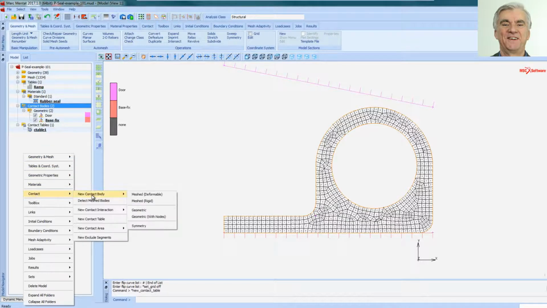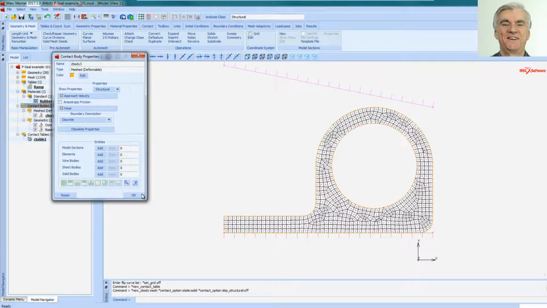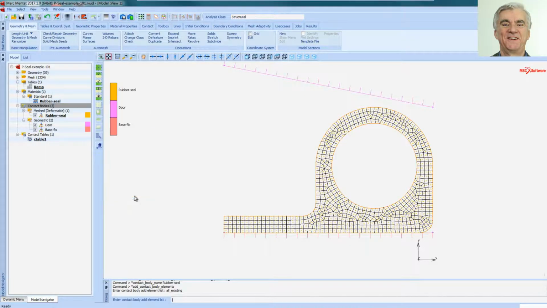Contact, new contact body, meshed. Right. So this one is going to be called rubber seal, not rubber sole, rubber seal. Now add elements. This left hand green icon means all existing elements, so I'll click on that. So we now have a rubber seal with all the elements in it.